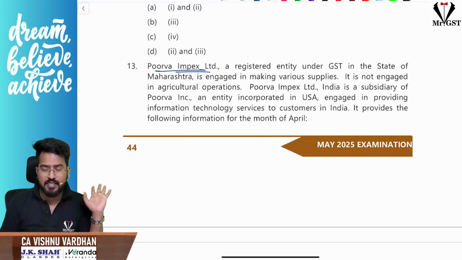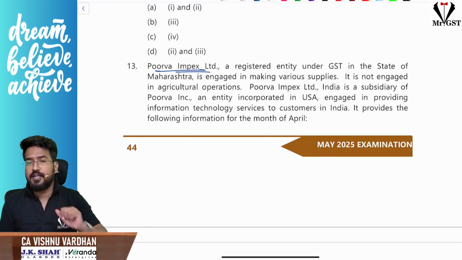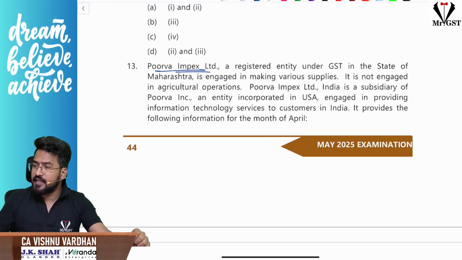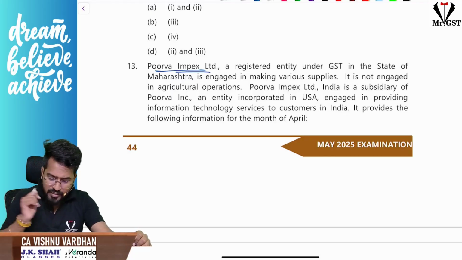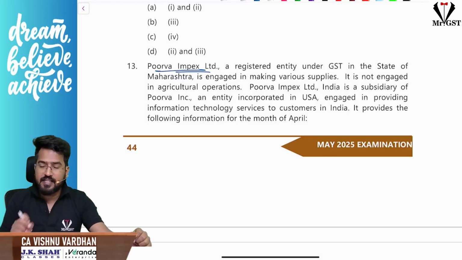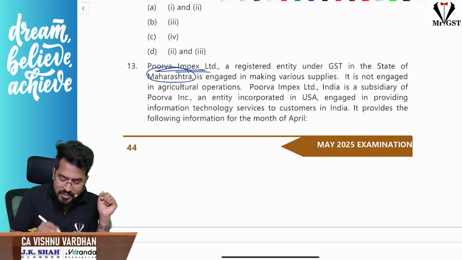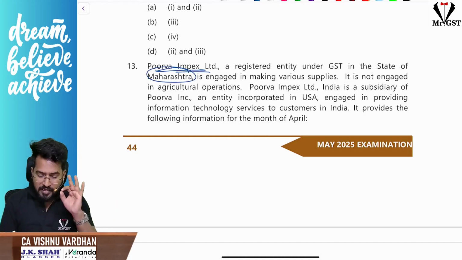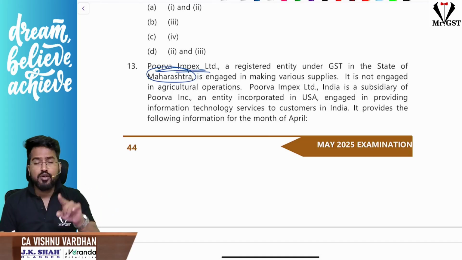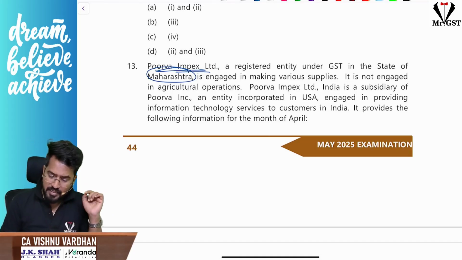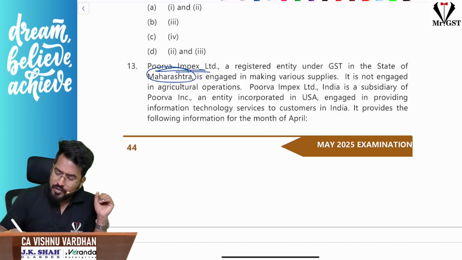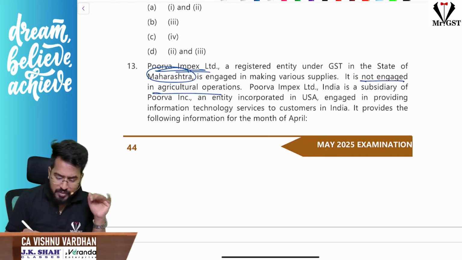Sir, the taxpayer is a company. Okay, we have understood that. The second important thing we have to identify is in which state he is registered. Sir, in the given question, he is registered in Maharashtra. Okay, the registered state is Maharashtra, because we should understand what is intrastate, what is interstate, all the stuff. So here it is Maharashtra, fine. Now, it is not engaged in agricultural operations, super.